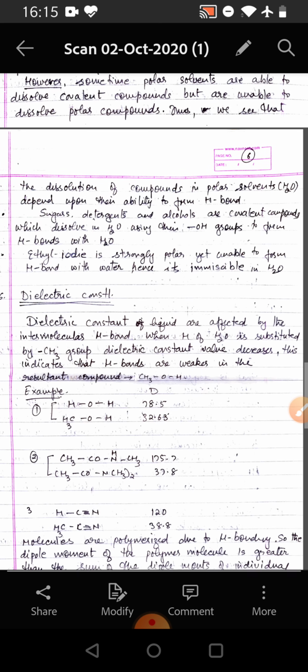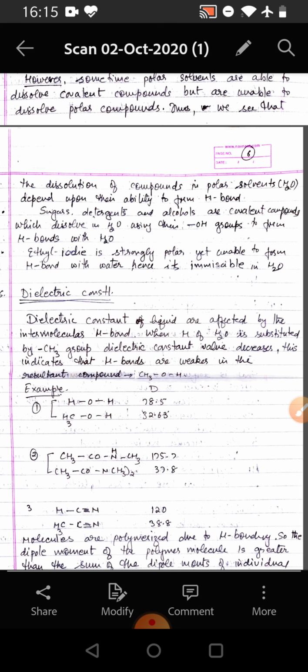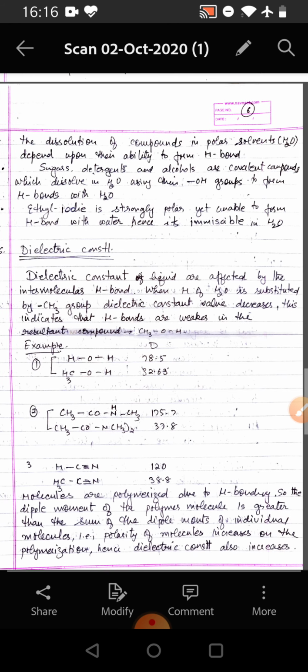Thus, we see that the dissolution of compounds in polar solvent depends upon the ability to form hydrogen bond. Sugar, detergent and alcohols are covalent compounds which dissolve in water using their OH groups to form hydrogen bonds with water. Ethyl iodide is strongly polar yet unable to form hydrogen bond with water, hence it is immiscible in water.